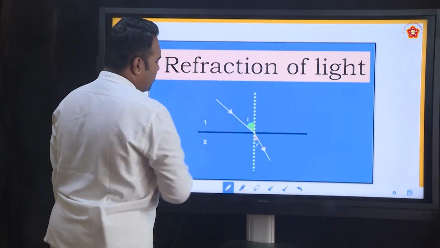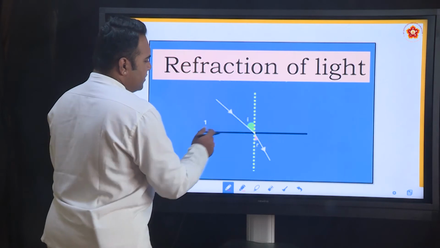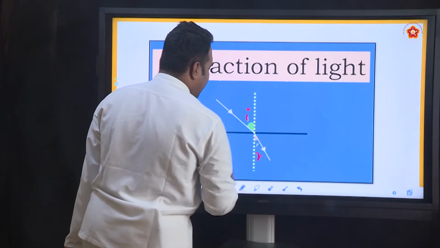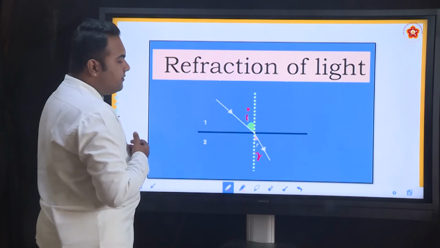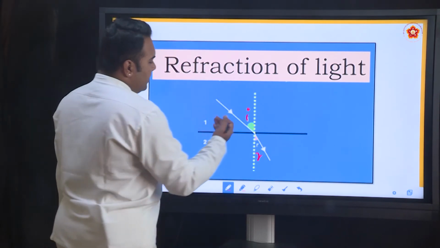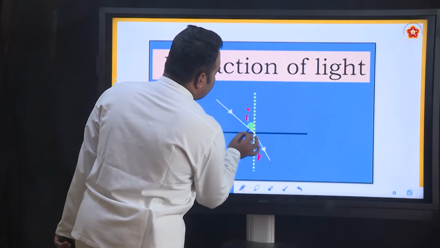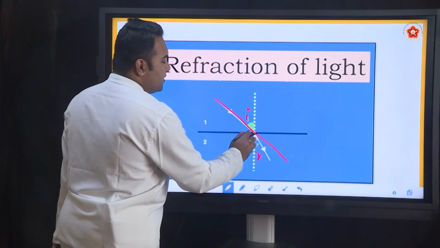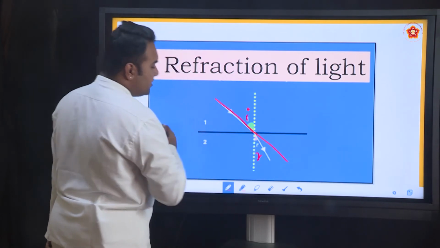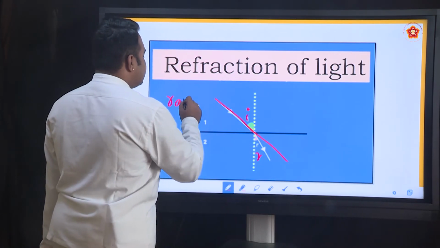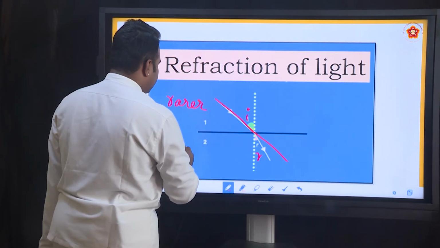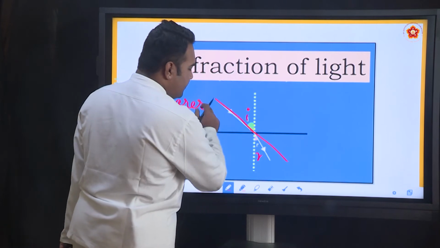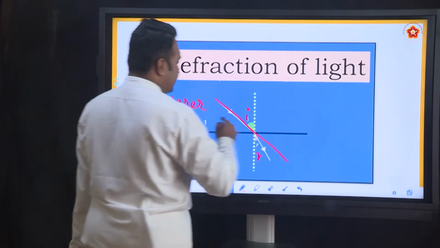So from 1 to 2, the light ray is travelling. This is angle I, this is angle R. Now can you tell which is the rarer and which is the denser medium? If we have a look at it carefully, the light ray was supposed to go straight, but because of refraction it is bending towards the normal. So it means this is the rarer medium and this is the denser medium. So the light ray travels from rarer to denser. So let's write the expression now.